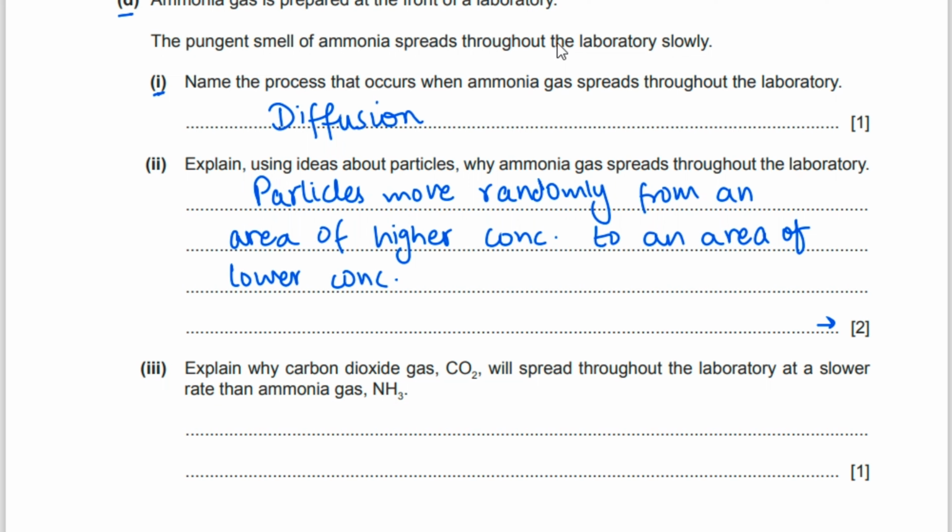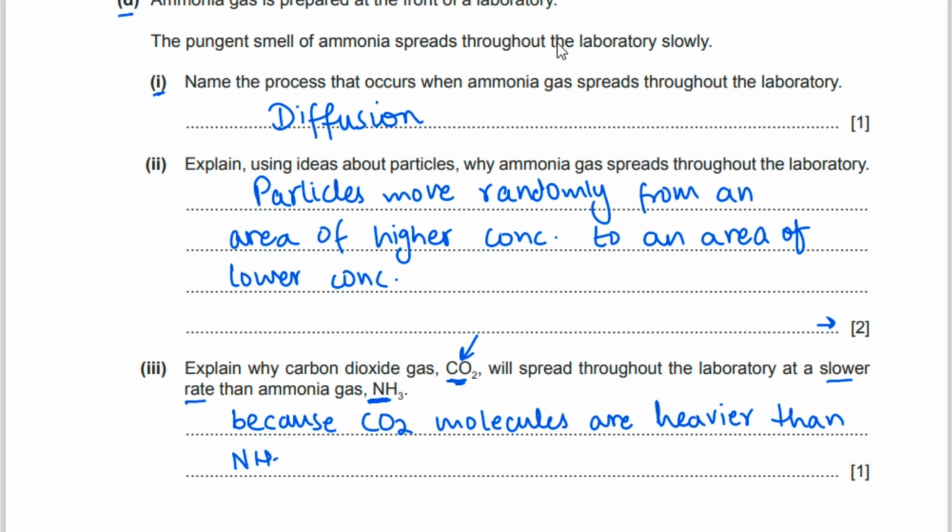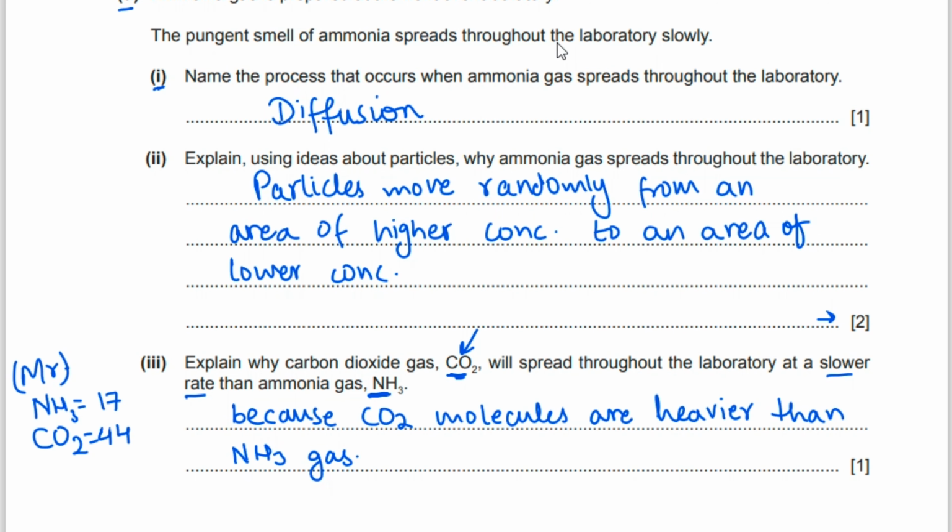Question 3. Explain why carbon dioxide gas will spread throughout the laboratory at a slower rate than ammonia gas. Carbon dioxide will diffuse slowly because carbon dioxide molecules are heavier than ammonia molecules. How are carbon dioxide molecules heavier? Let us see their molecular masses. The molecular mass of ammonia is 17, 14 plus 3, and the molecular mass of carbon dioxide is 44, 12 plus 32 is equal to 44. That's all about this question.